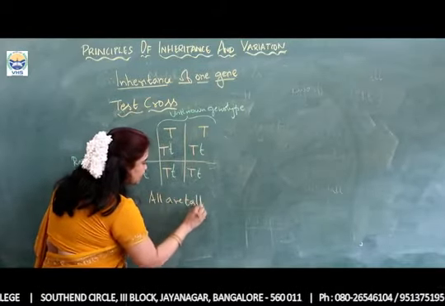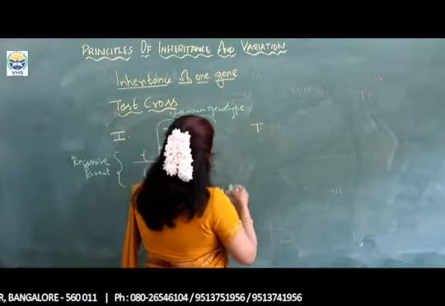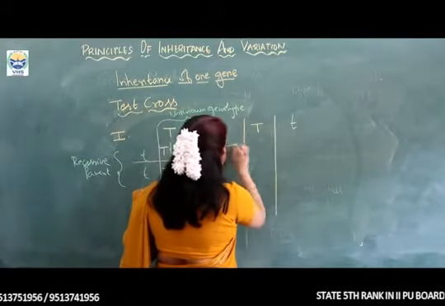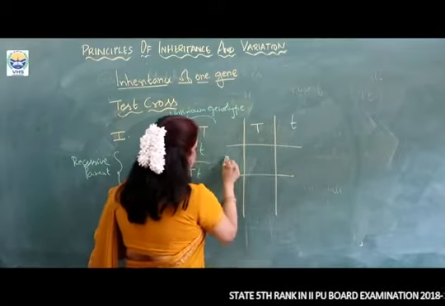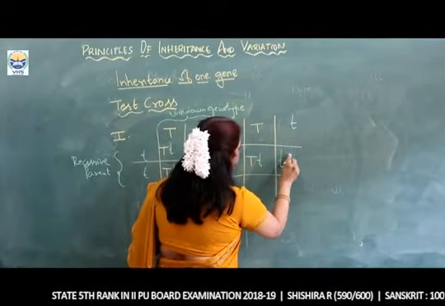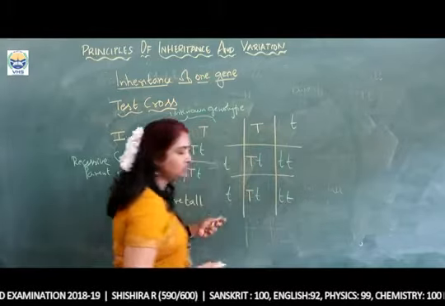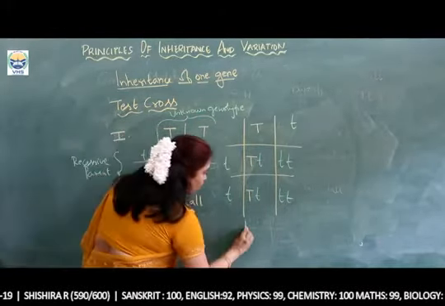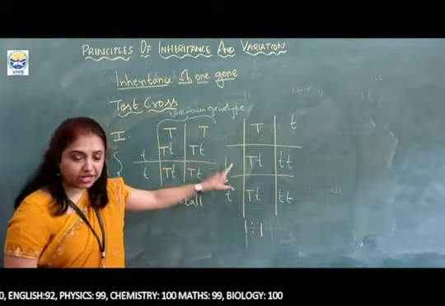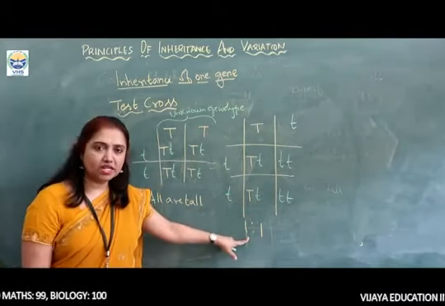Now for example, let us consider the other unknown genotype. It is heterozygous tall. So it is again crossed with its recessive parent. When it is crossed with its recessive parent, let us see what phenotype is brought about. When you see this phenotype, the ratio here is 1:1. The plants are tall, that is heterozygous tall, to that of homozygous dwarf. So the ratio will be 1:1.